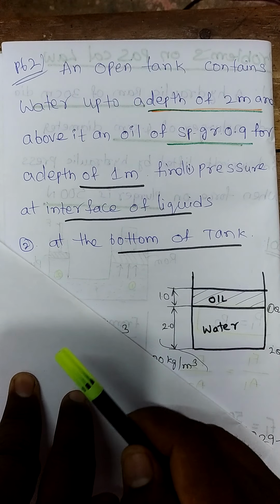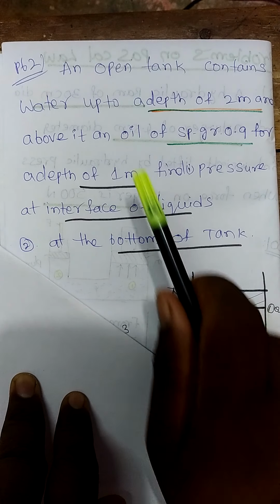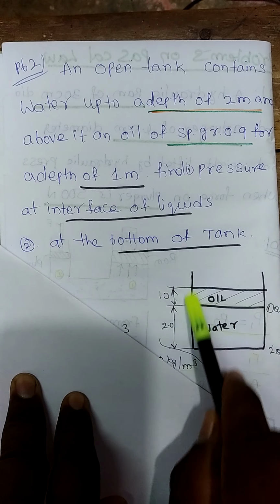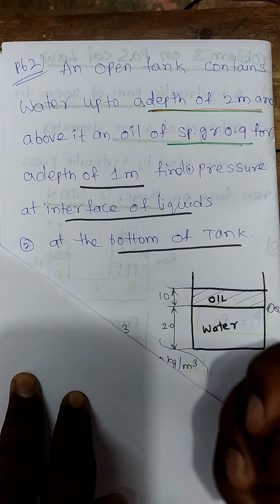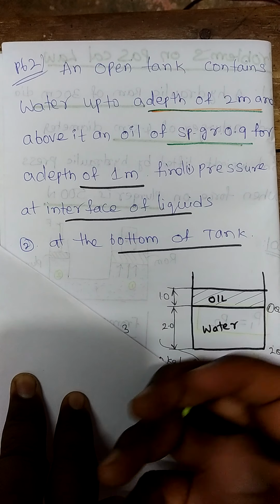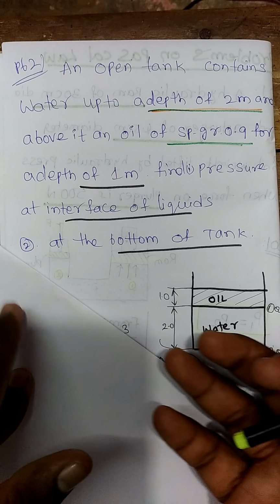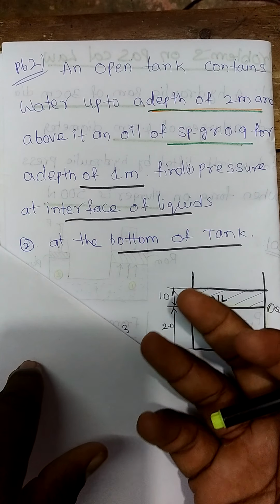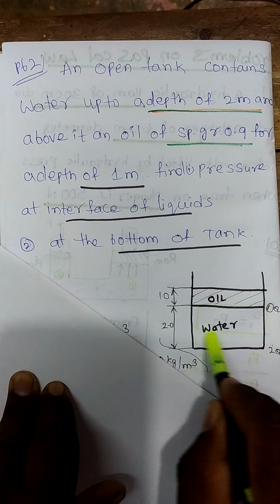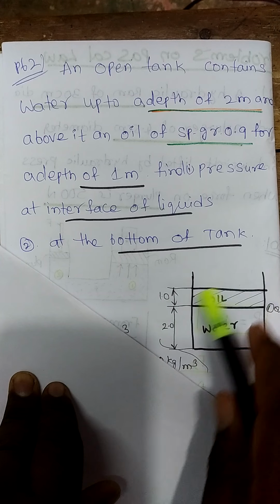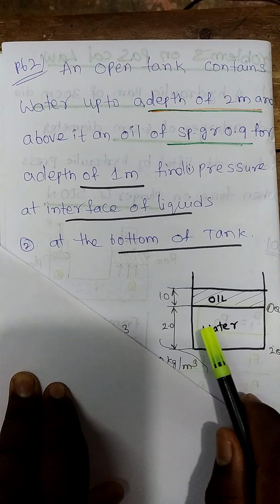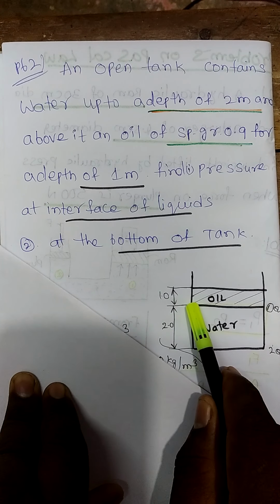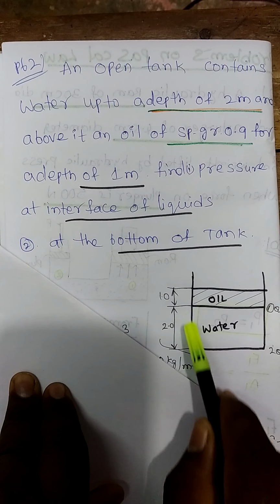In this, what he is asking, there is a container. If you observe an open tank, it is like a glass of water. You may consider it as a glass of water or a bowl of water. You can consider a tank also. This is basically an open tank. It contains water up to 2 meters depth. Up to 2 meters depth there is water.